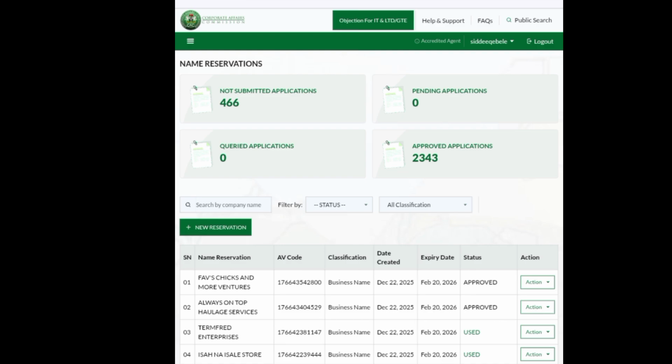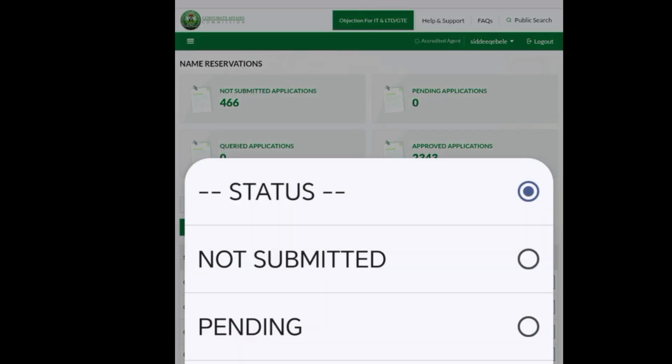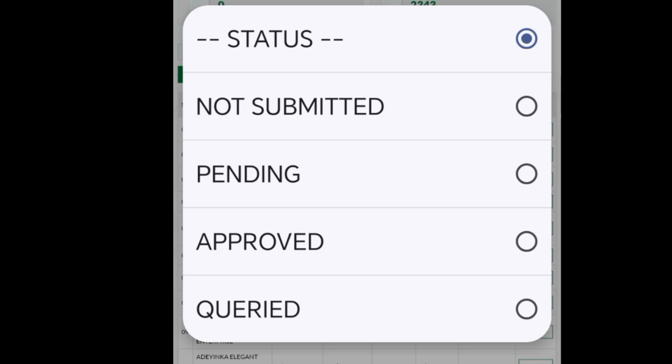The next interface that we will look into is this place where we have status. When you click on status, you are going to see not submitted, you are going to see pending, you are going to see approved, you are going to see queried.